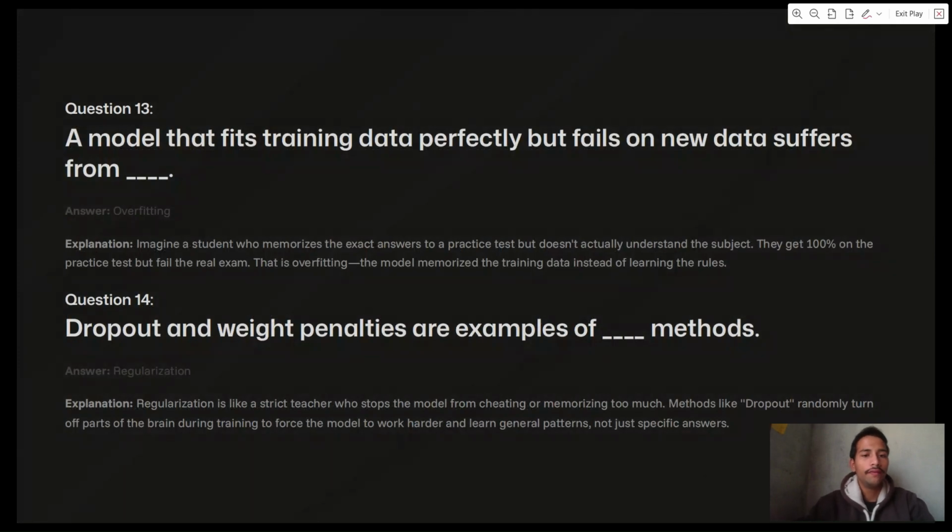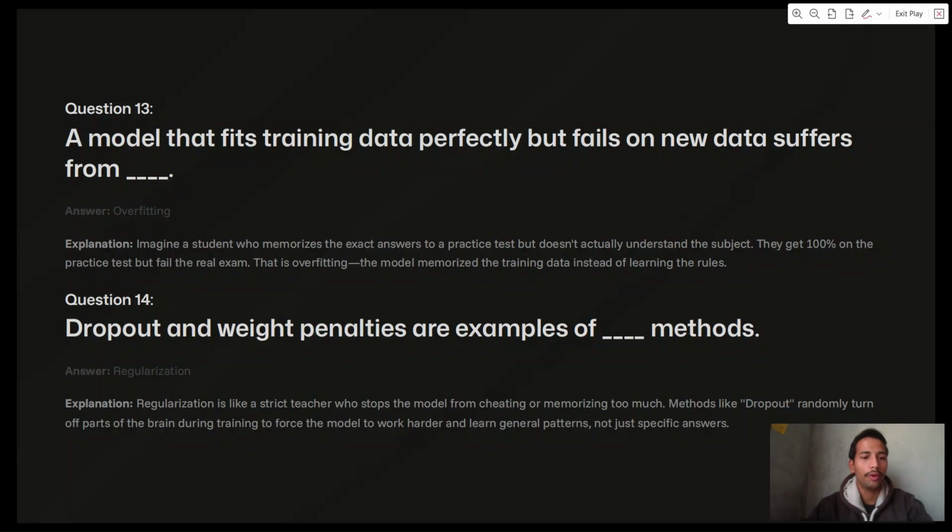A model that fits training data perfectly but fails on new data suffers from overfitting. Explanation. Imagine a student who memorized the exact answers to a practice test but does not actually understand the subject. They get 100% on the practice test but fail in the real exam. That is overfitting. The model memorized the training data instead of learning the rules.